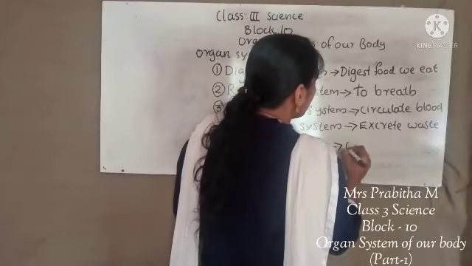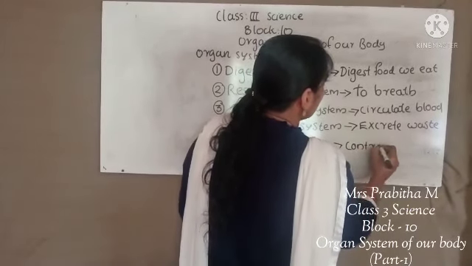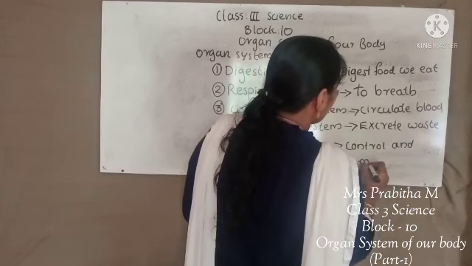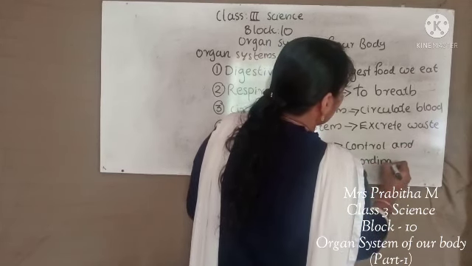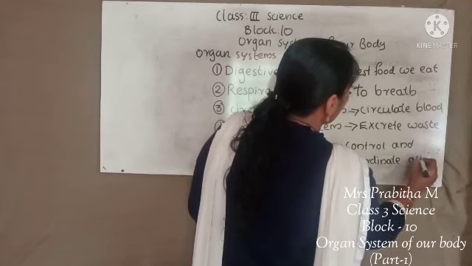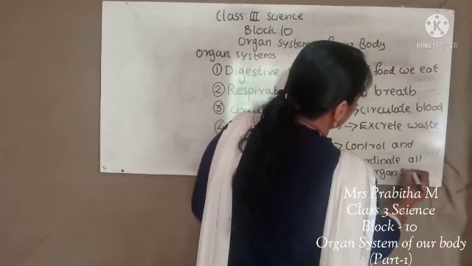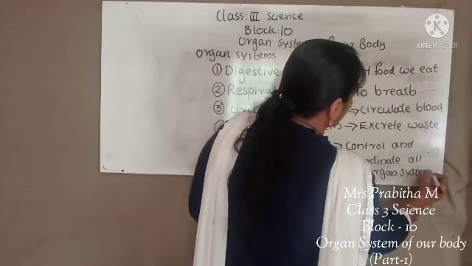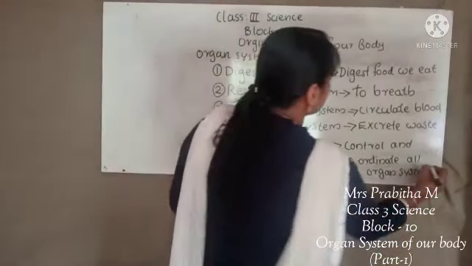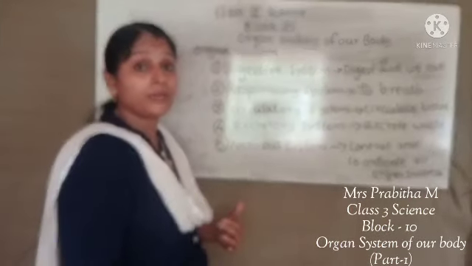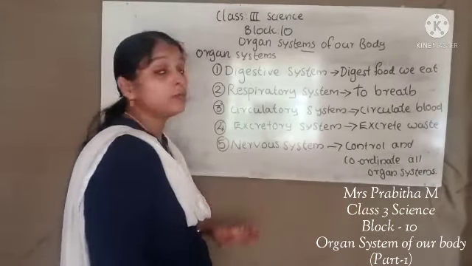The nervous system controls and coordinates all organ systems. See, children, the brain and spinal cord are some organs of the nervous system.